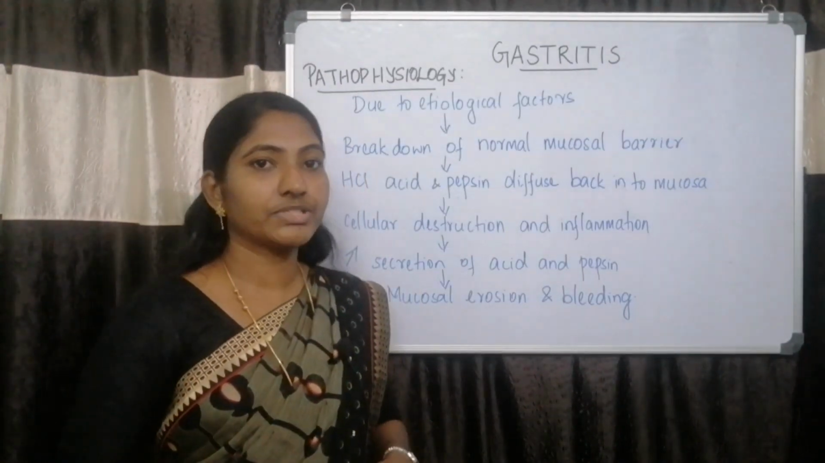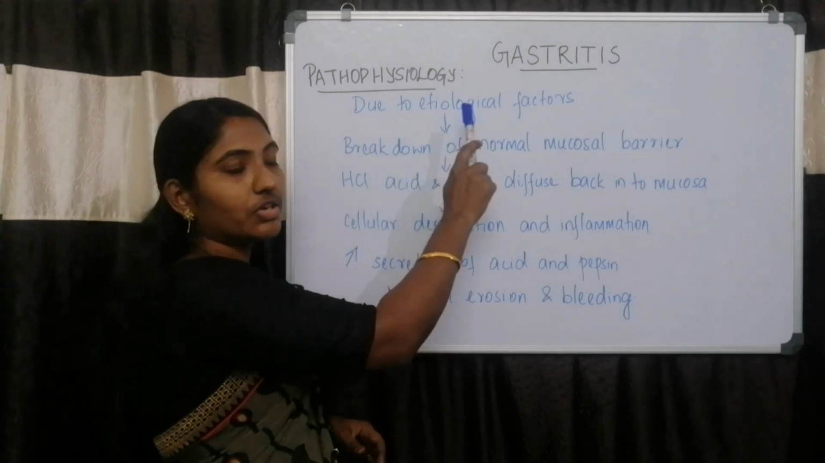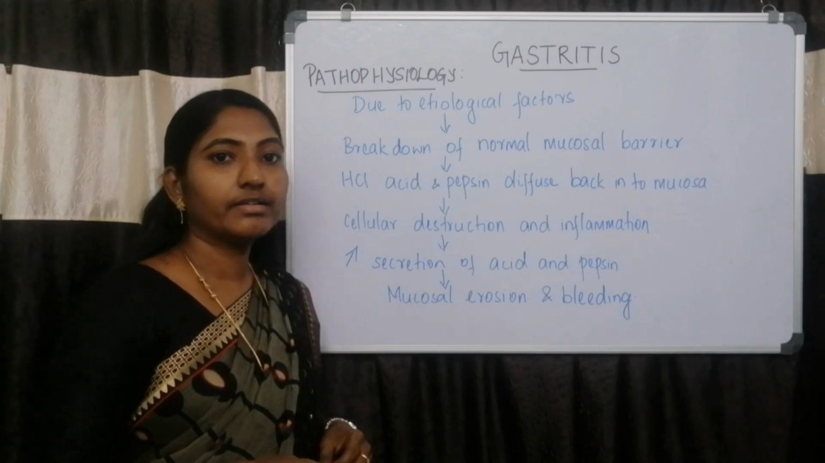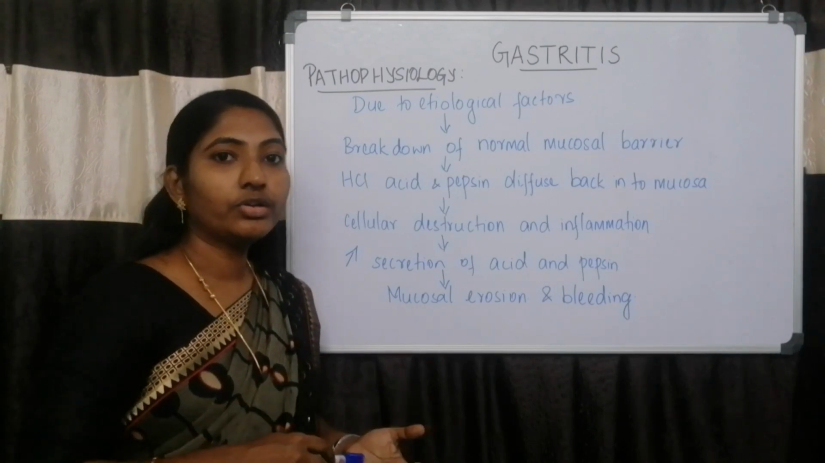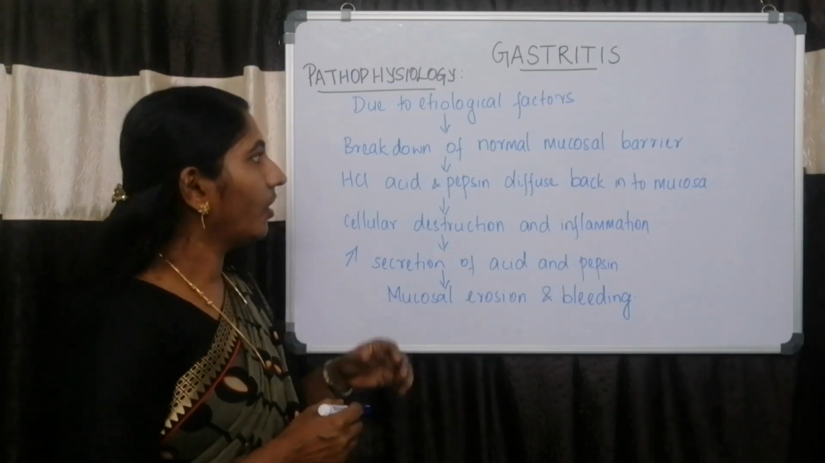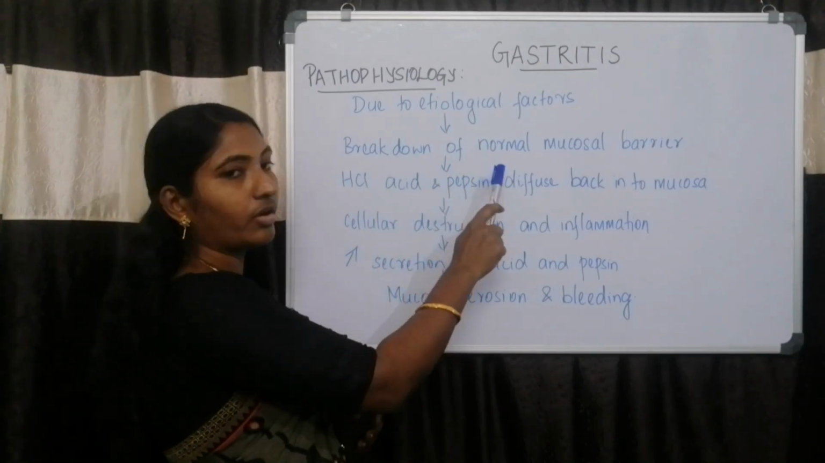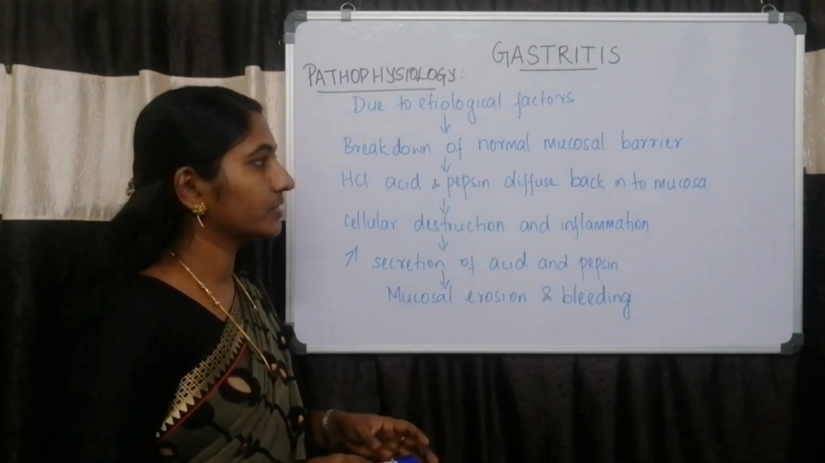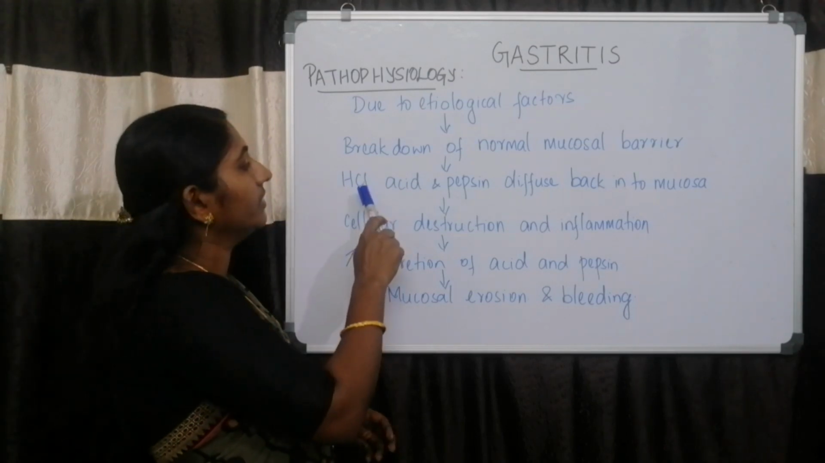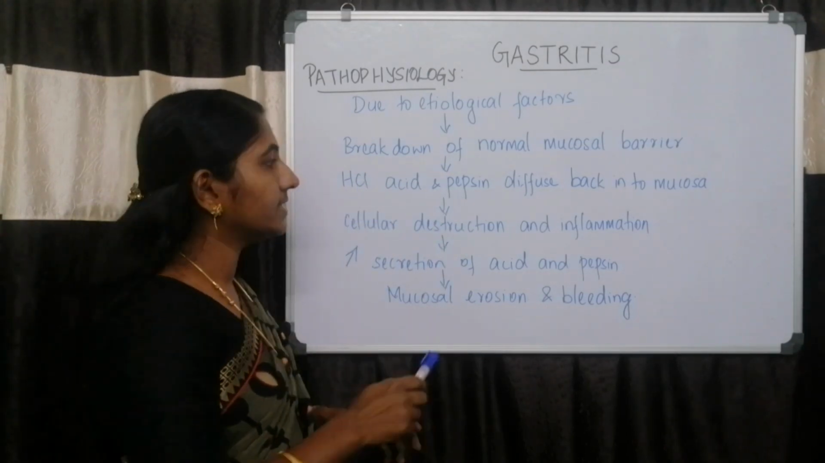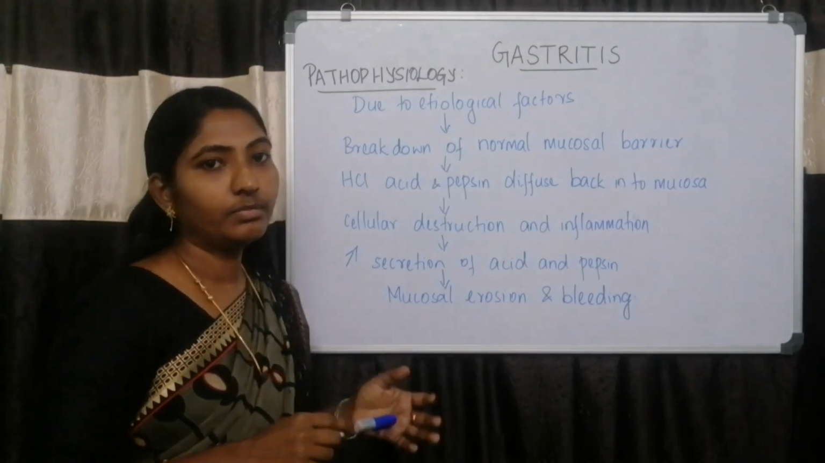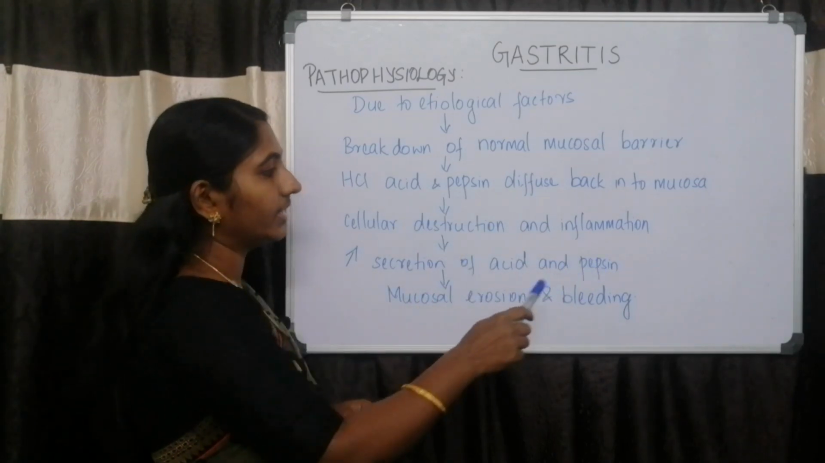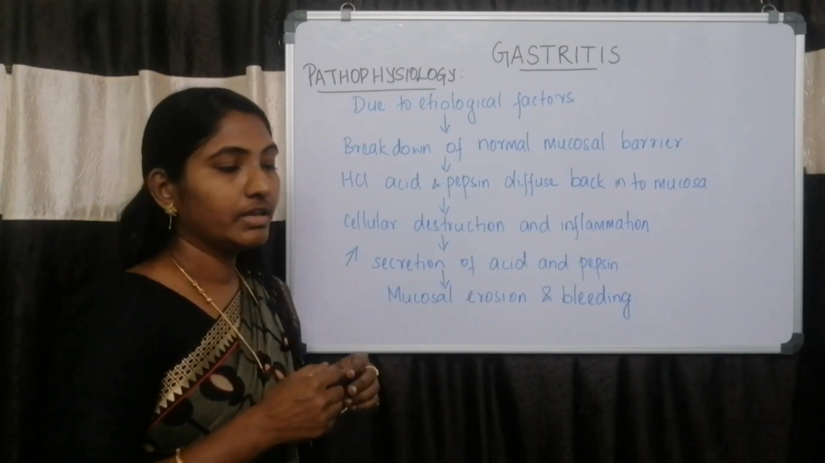Next, we will see about the pathophysiology of gastritis. Due to the etiological factors like Helicobacter pylori infection, use of non-steroidal anti-inflammatory drugs and corticosteroids, autoimmune gastritis, and dietary factors, all these can lead to breakdown of the normal mucosal barrier during the initial stage. So when there is breakdown of the normal mucosal barrier, it will lead to the diffusion back of hydrochloric acid and pepsin into the broken down mucosal layer. So this will lead to cellular destruction and inflammation. That is, the mucosal cells will be destroyed and there will be inflammation.